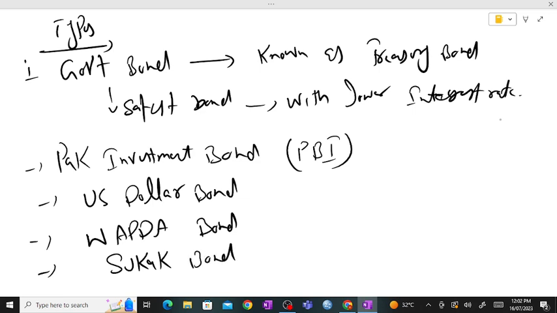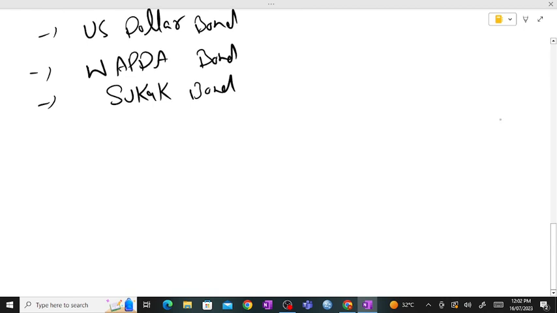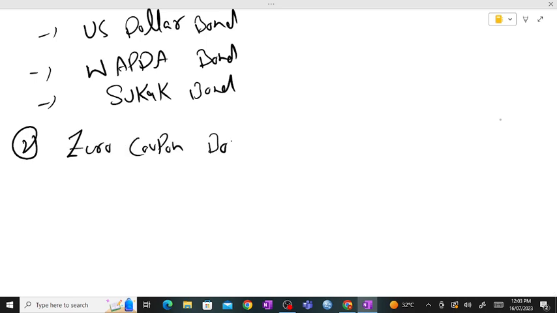Then we have type number two, the zero coupon bond. As the name suggests, there is no interest.